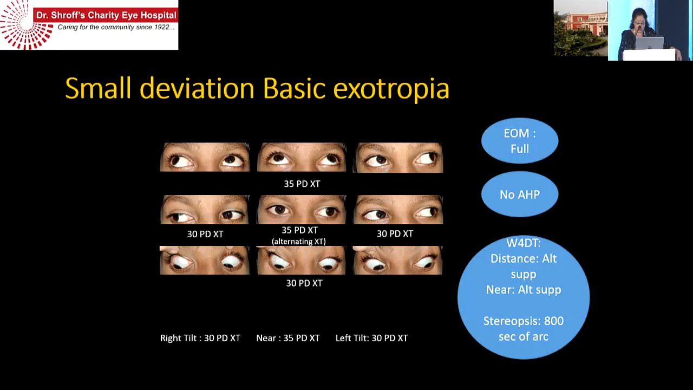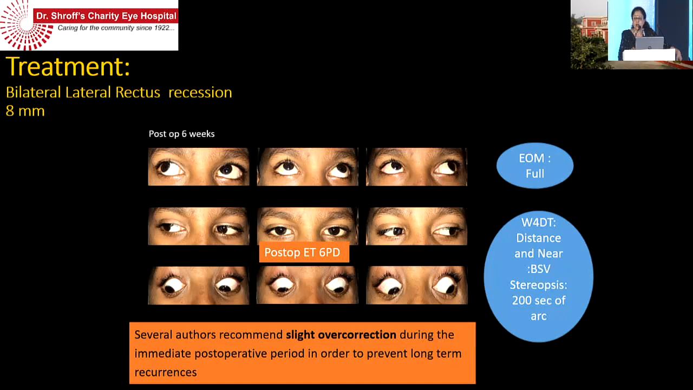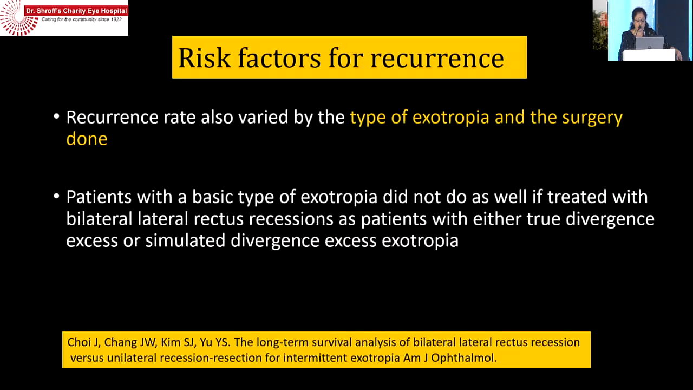Small angle deviations of basic exotropia give better results because when you slightly overcorrect them during the immediate post-op period, they are found to prevent long-term recurrences. How much to overcorrect? We try to make them 8 to 10 prisms of esotropia. So they give you the best results.